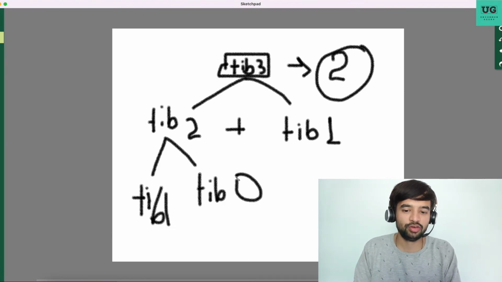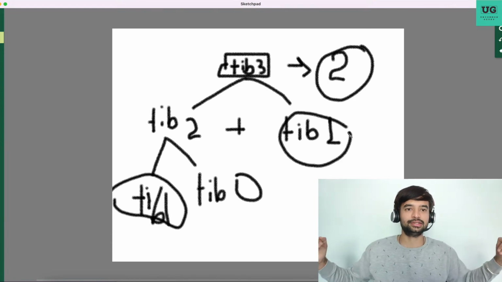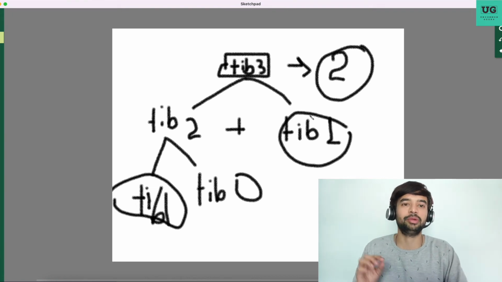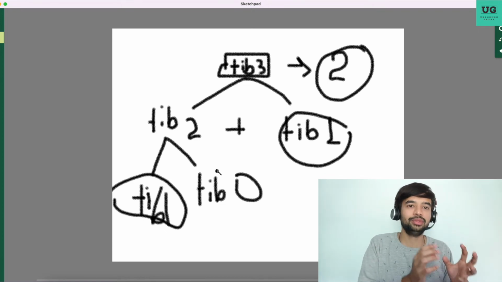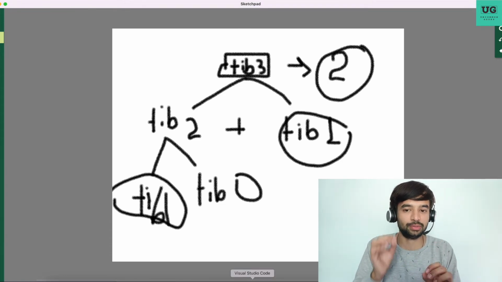See here also you have fib of 1, correct? Here also you have fib of 1. And when this tree extends, there are a lot of different scenarios where these values will repeat, and we unnecessarily calculate this again and again. So there has to be a way where we can eliminate this computation and cache this, correct? So how we can do that, I'll show you. This is where memoization will come into picture.